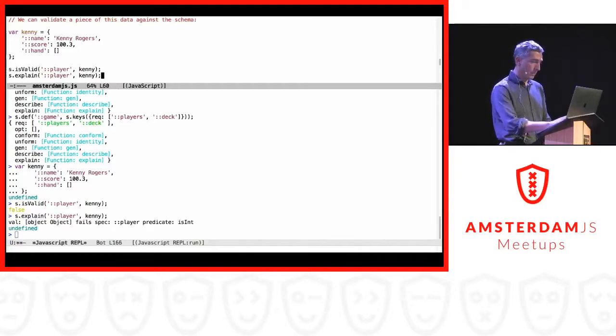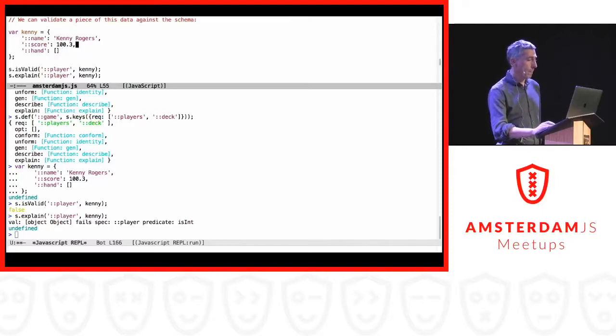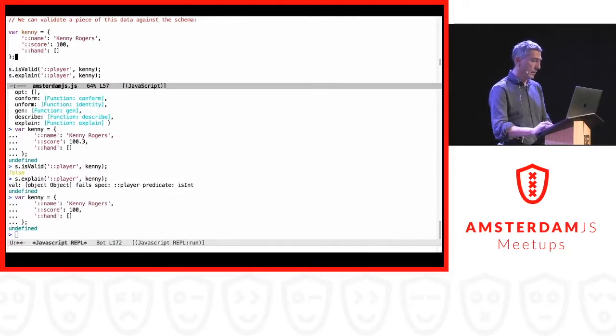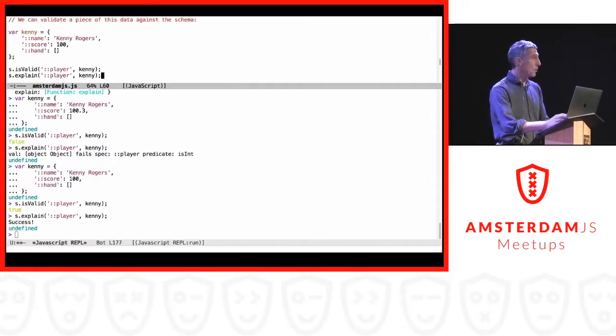And we can explain why this is not the valid input. And again, you will see predicate fails spec. I didn't use this nice console dump with different levels, so you still see this object. But you can see the player fails the predicate is int. So we can fix that again. We make this a nice integer. We evaluate it again, and hopefully now Kenny is a valid player. And indeed, now it says true. And if I do an explain now, there's not much to explain because he's valid and it says success. So that's about it.